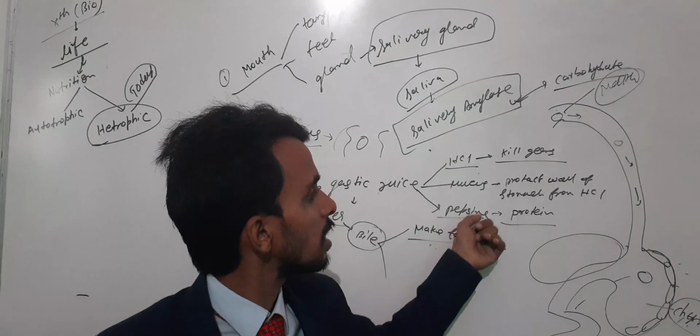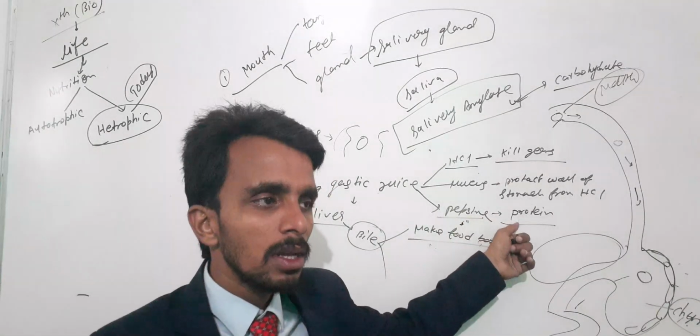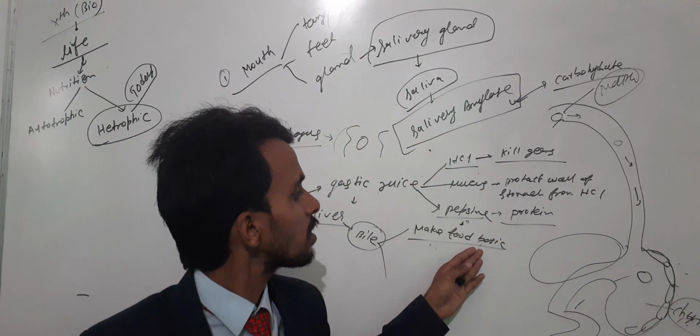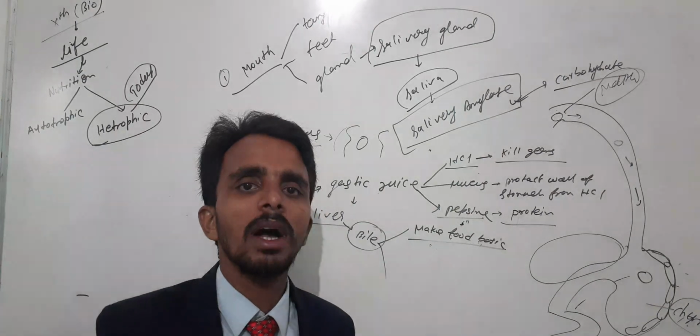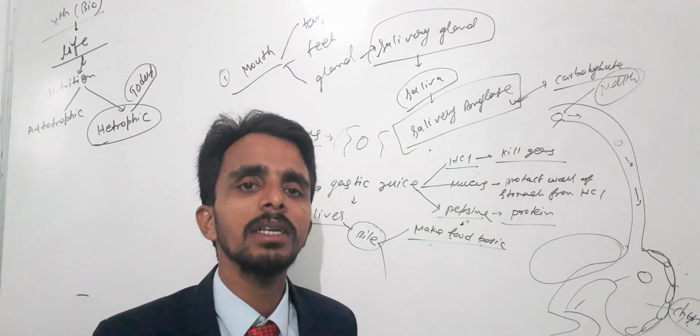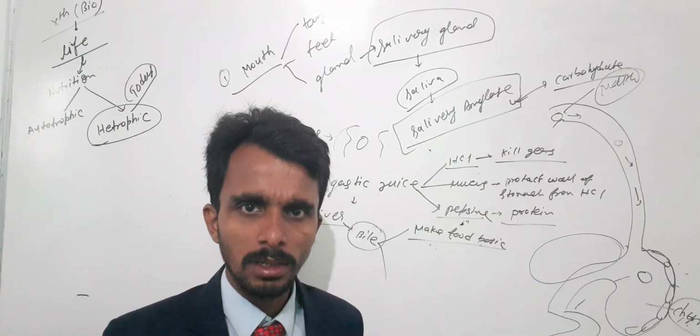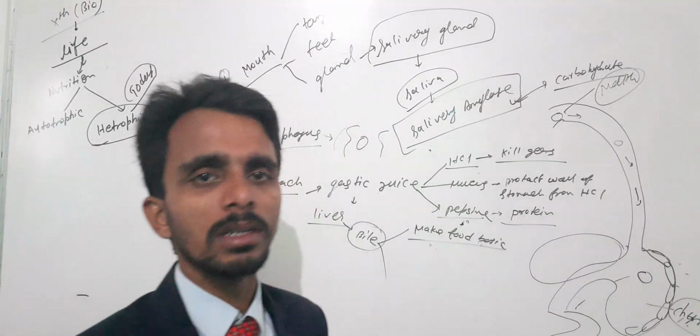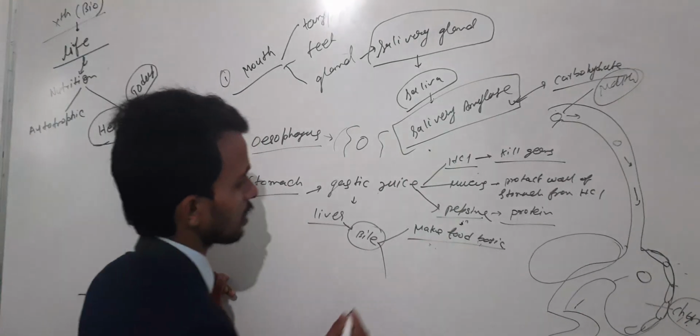Similarly, pepsin needs an acidic medium to work. In the same way, here the food is basic, that's why pancreatic amylase easily acts, right? Not only amylase, but pancreatic juice easily acts on basic food particles.